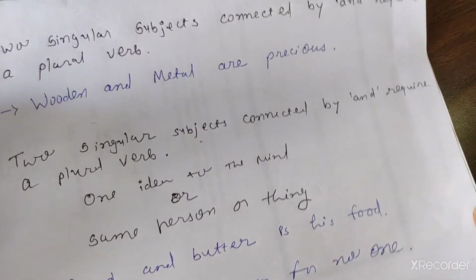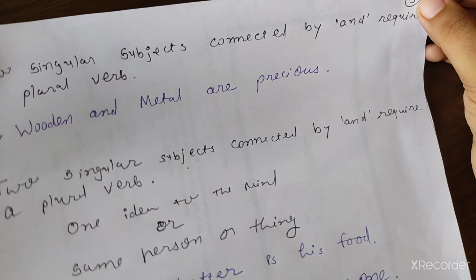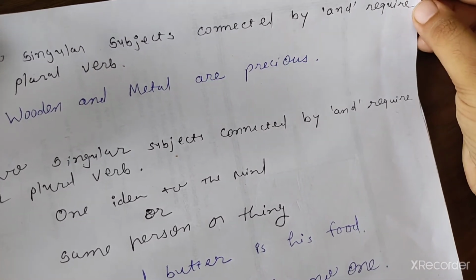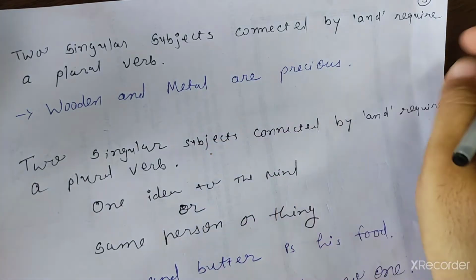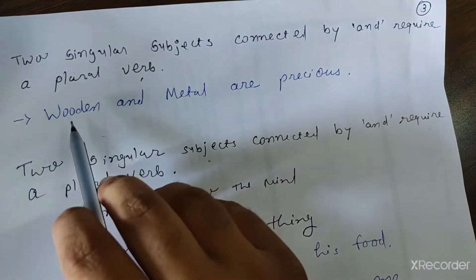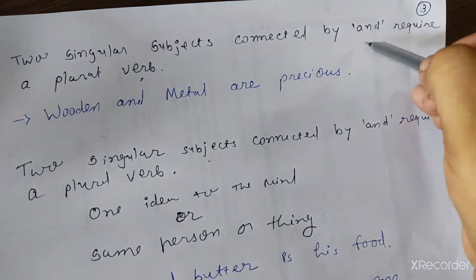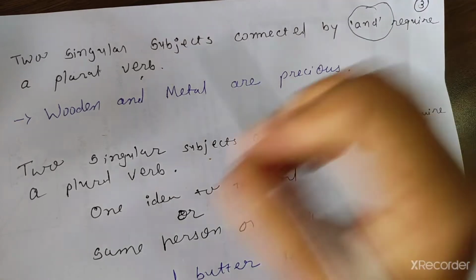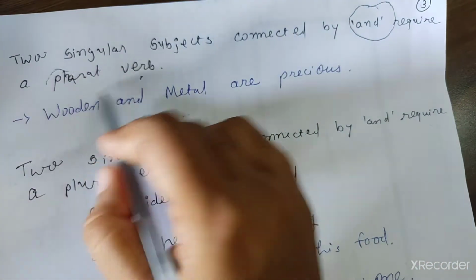There are some rules which we have to see. Two singular subjects connected by and require a plural verb. It means there are two subjects which are connected by and, that requires a plural verb.